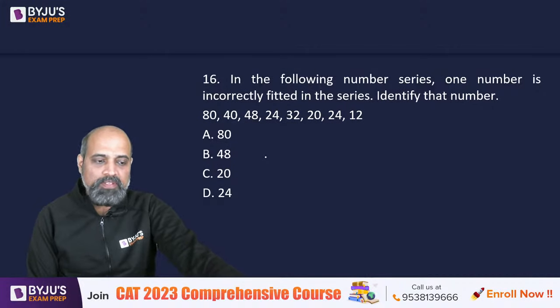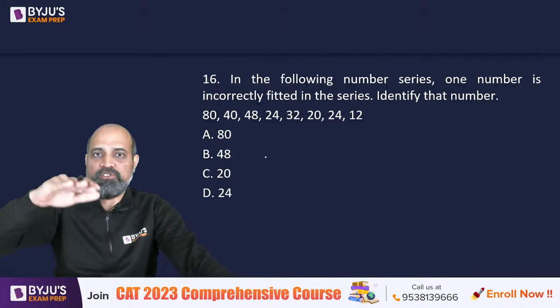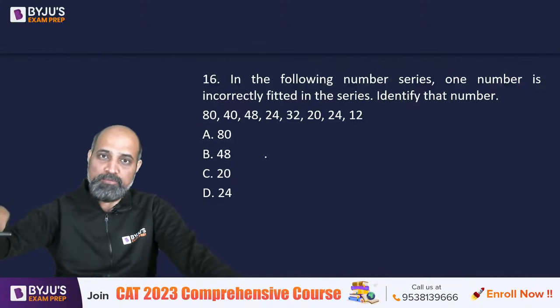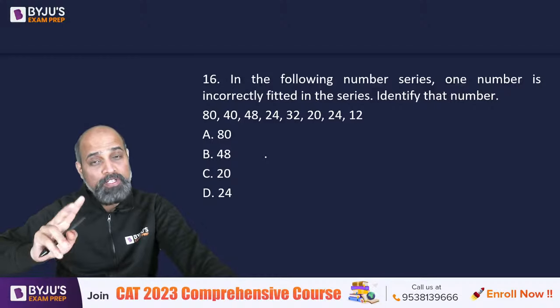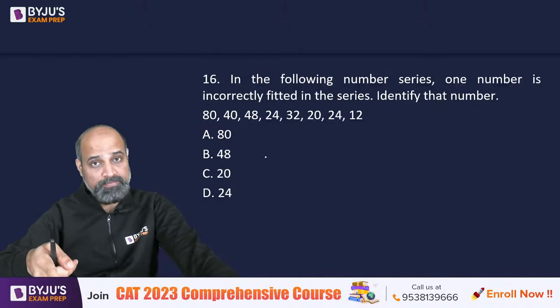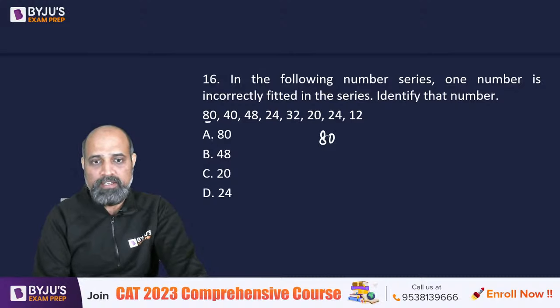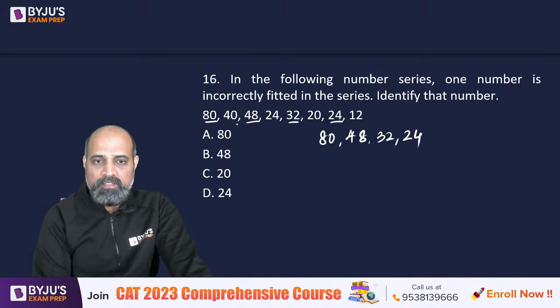So whenever you have random change in consecutive terms, कि एक बढ़ रहा है, एक कम हो रहा है, एक बढ़ रहा है, कम हो रहा है, it has to do with at least two series getting mixed. तो बाहर निकालने का alternate 80, 48, 32, 24 इनको बाहर निकाल लो. The leftovers इनको बाहर निकाल लो.